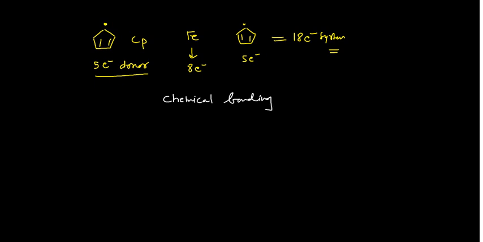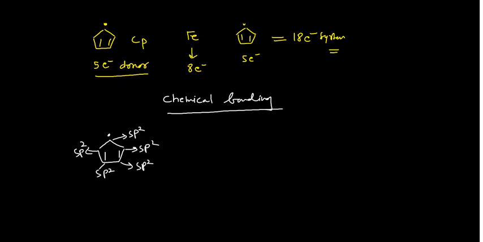To know the chemical bonding, guys, first of all you should know, if I draw this Cp ring again here, all 5 carbons are sp2 hybridized. When all 5 carbons are sp2 hybridized, that means this Cp ring will have an unhybridized p orbital on each. So how can we draw that unhybridized p orbital? You can see here, next I am going to draw the ring orbitals.